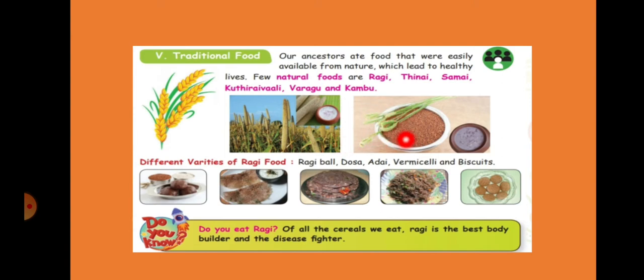So if you eat all these foods, what will happen? Varagu and all, you will be healthy. See here different varieties of ragi food. Ragi balls, dosa, adai, vermicelli and biscuits. This ragi is the best bodybuilder and disease fighter. So you have to eat these traditional foods once in a while to be healthy.